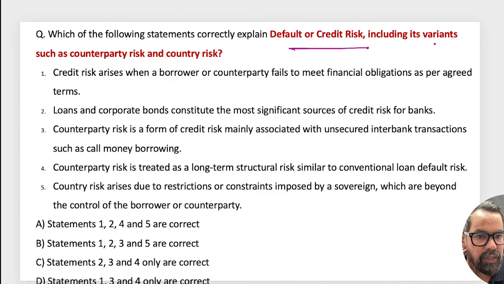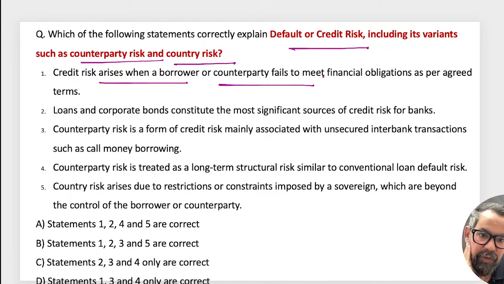Default or credit risk, including its variations such as counterparty risk and country risk. Credit risk arises when a borrower or counterparty fails to meet obligations as per the agreed terms, like in case of derivatives and others. So that is the case. True.